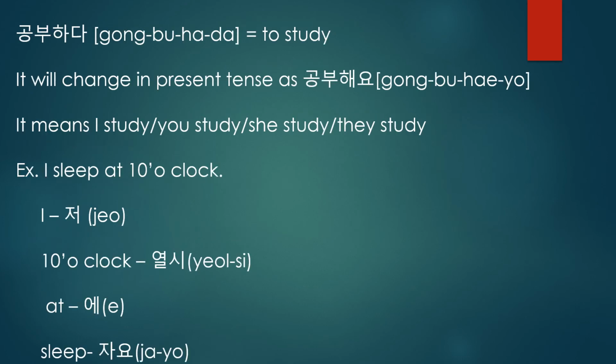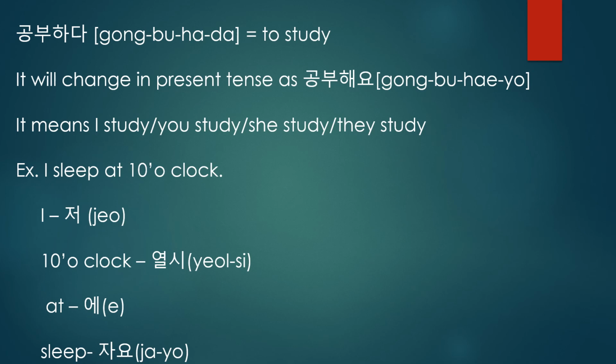Take one example, to study. What is to study in Korean? Gongbu hada. Now we have to change this verb into the present tense. So gongbu ha will change into gongbu haeyo. It means I study, you study, she studies, they study. So if someone asks what you are doing, you say: I'm studying.